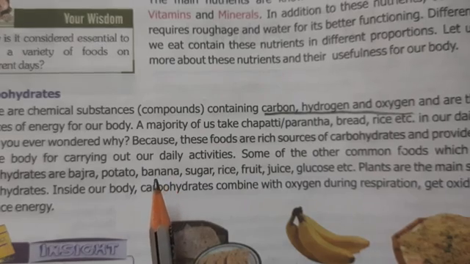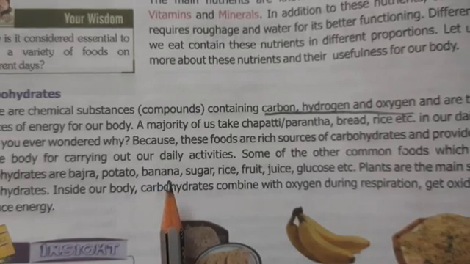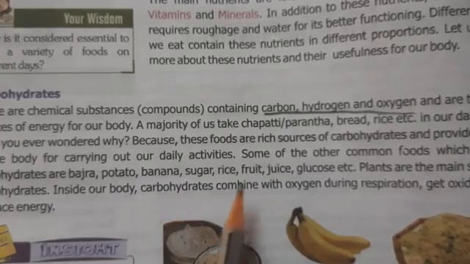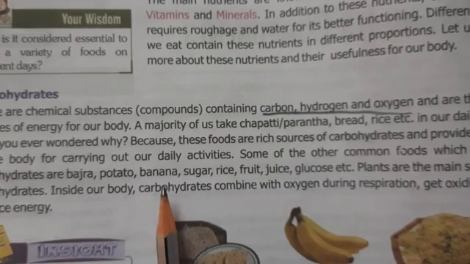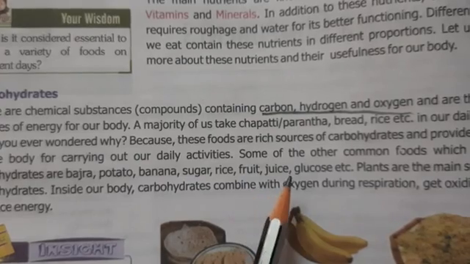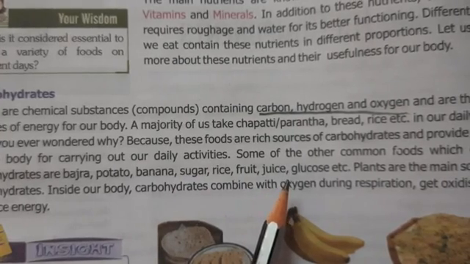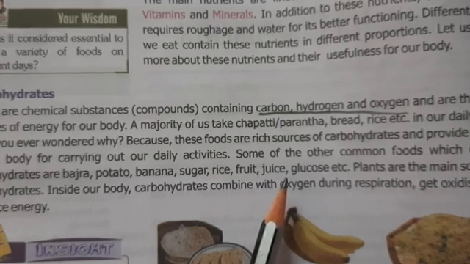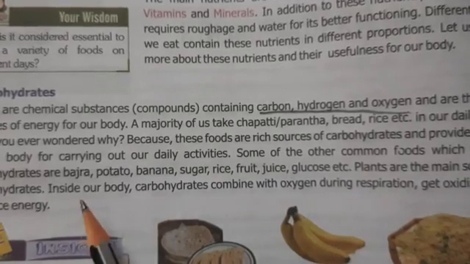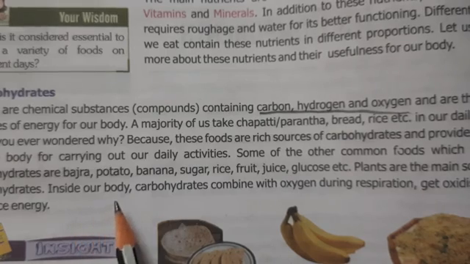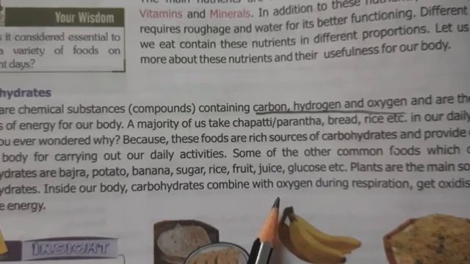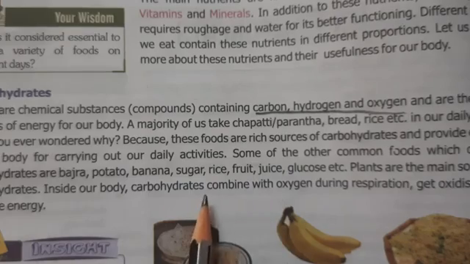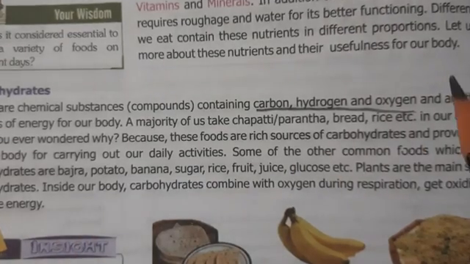Whatever work we are doing, the energy is provided by the carbohydrates. The foods which contain carbohydrates are bajra, potato, banana, sugar, rice, fruit juice, glucose. All these are energy giving foods, and plants are the main source of carbohydrates. Whenever we are taking carbohydrate, this combines with oxygen when we are respiring, and it gets oxidized, and this carbohydrate produces energy in our body.